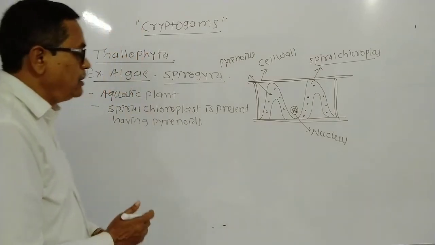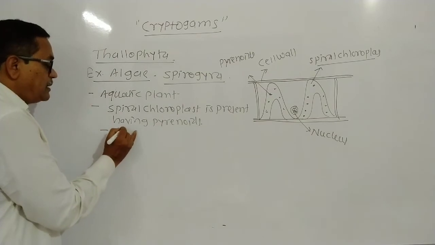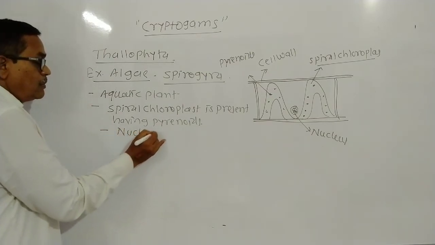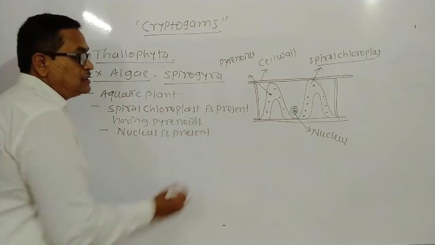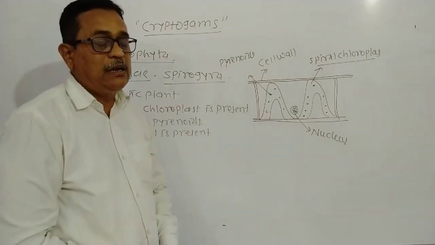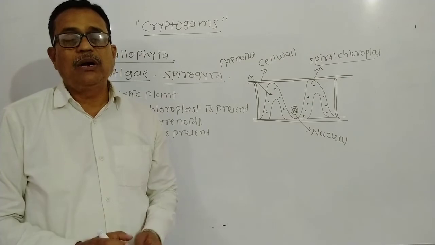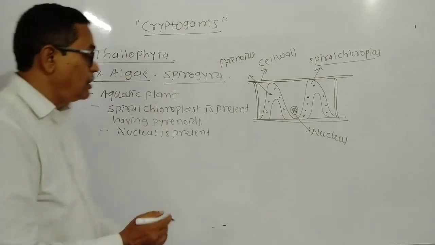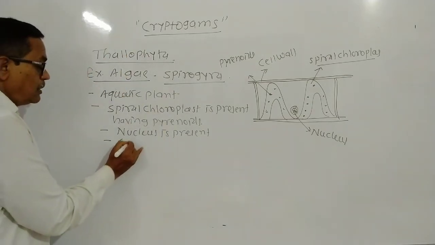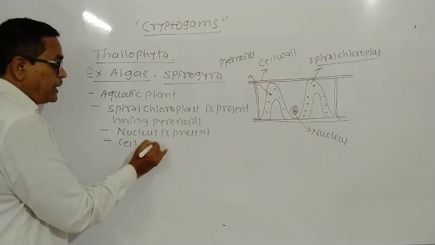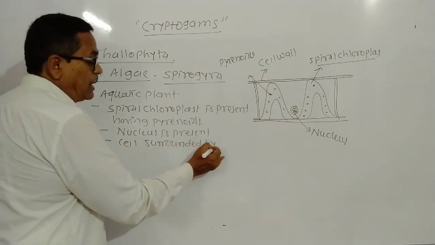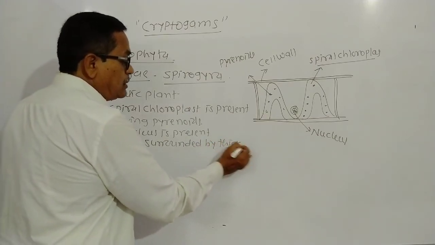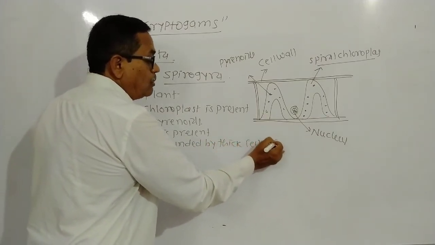Then an important point, the nucleus is present. The nucleus is present at the side of the cell, and the cell is covered with a thick cell wall. The cell is surrounded by a thick cell wall.